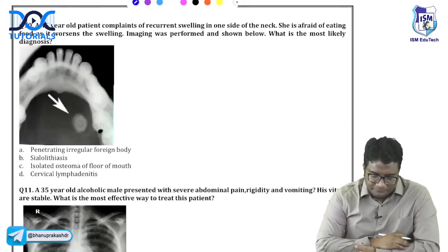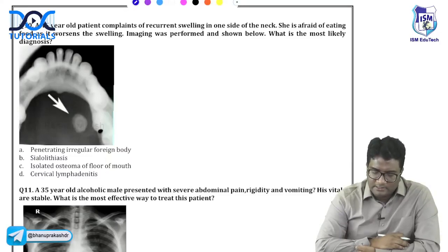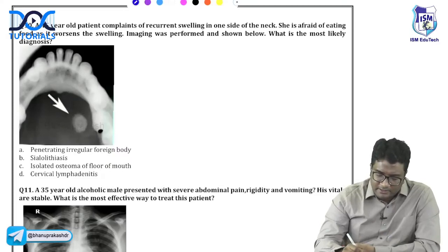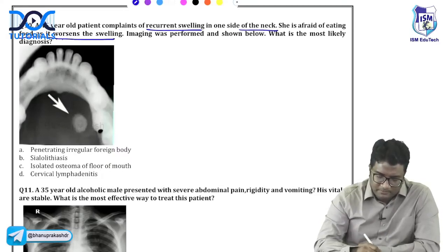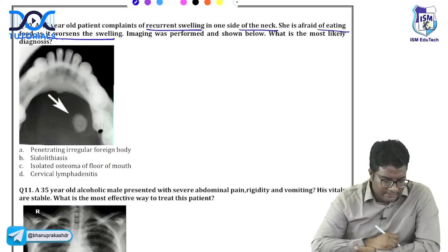What is this? A 45-year-old patient complains of recurrent swelling on one side of the neck. She is afraid of eating food as it worsens the swelling. So she has a recurrent swelling in the neck and it worsens after food. Imaging is performed, what is the most likely diagnosis?